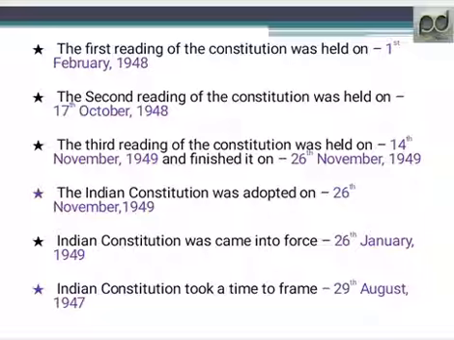November 1949. And on this particular day our Constitution was adopted. If the question asks the date of adoption of the Indian Constitution, the answer will be 26 November 1949, and the Indian Constitution came into force on 26 January 1950. There is a printing mistake; it will be 26 January 1950.